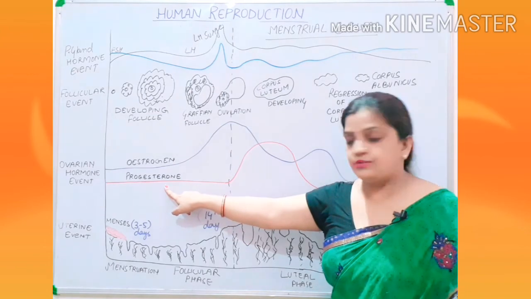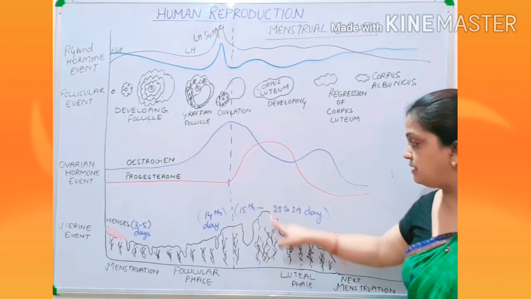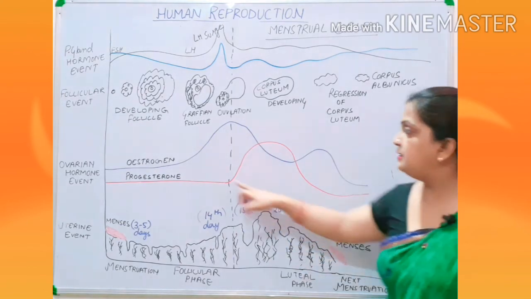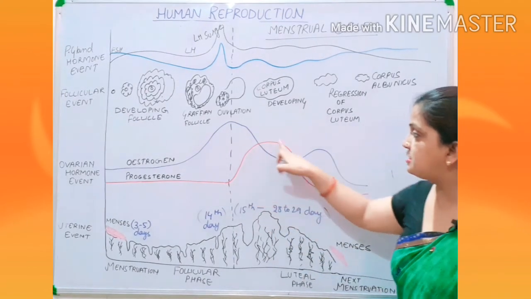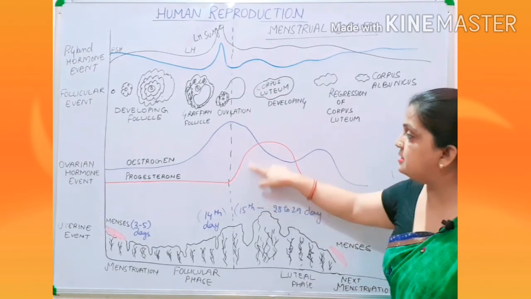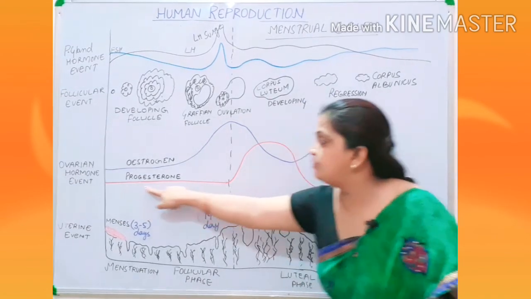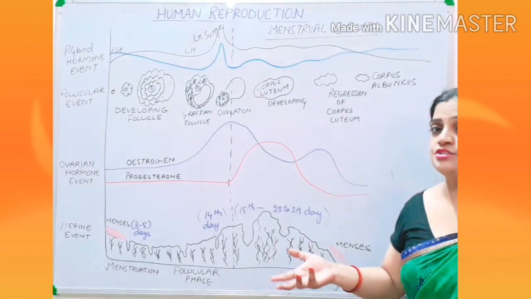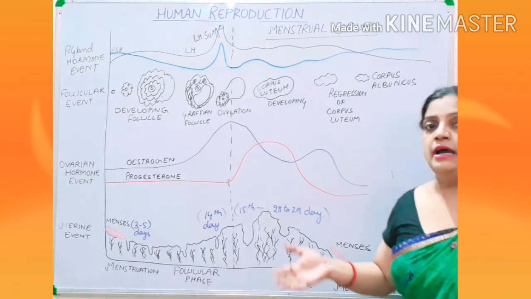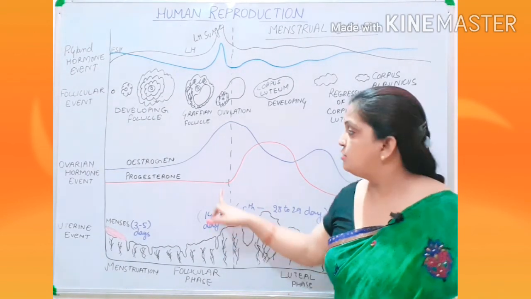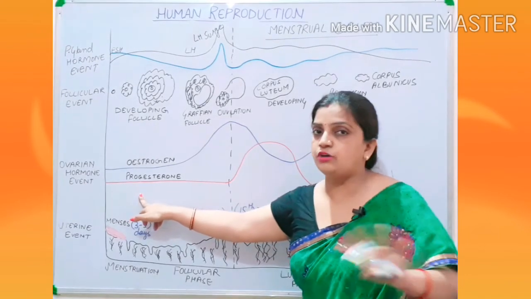This progesterone will also help in increasing the layer of the endometrium. You can see that this progesterone is shown in red color. Here it is steady, with no role of progesterone, because progesterone is secreted by the corpus luteum and the corpus luteum is formed only after ovulation.